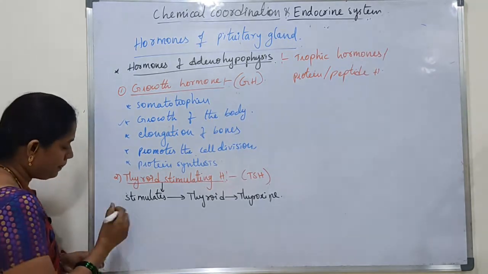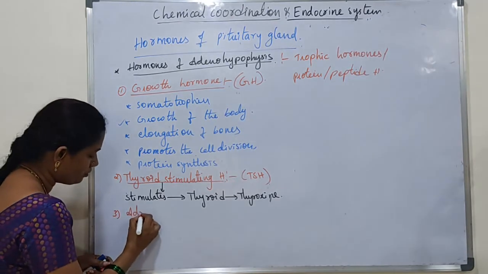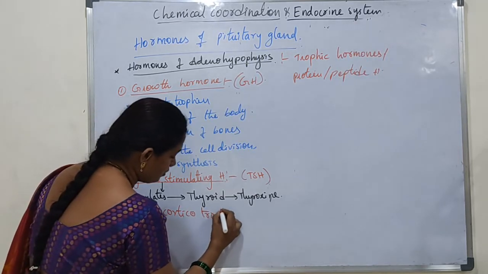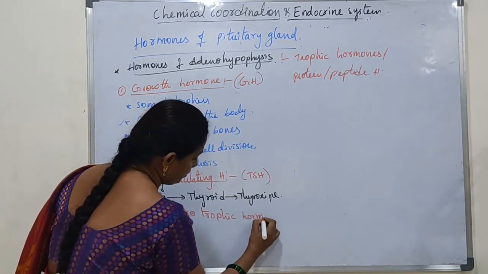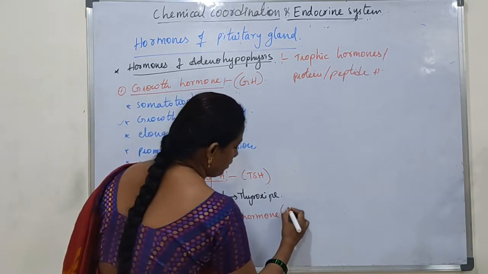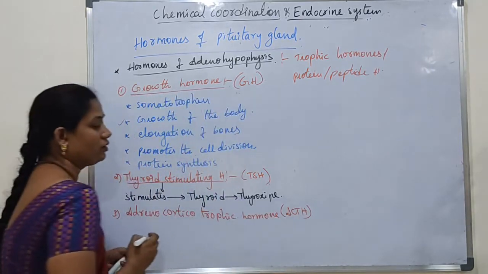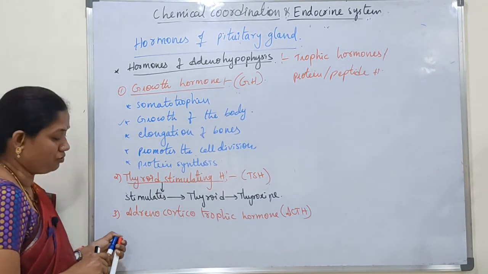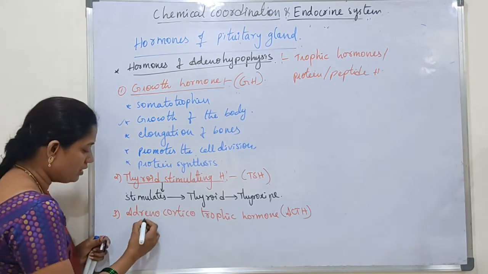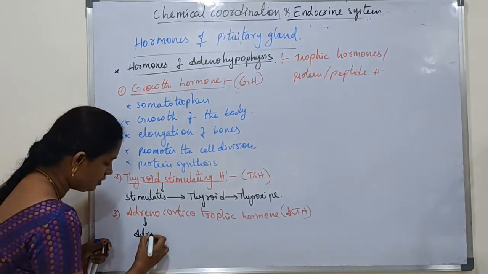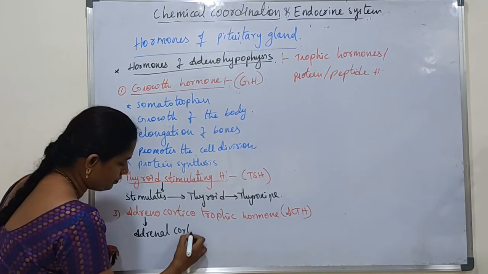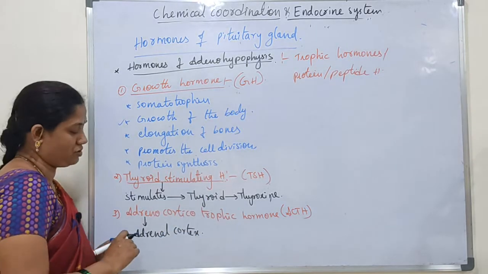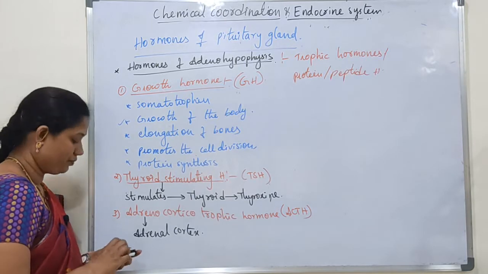Next, ACTH, adrenocorticotropic hormone. The shortcut we can write is ACTH. Adrenocorticotropic hormone stimulates the adrenal cortex. As a result, the adrenal cortex secretes its respective hormones. So this is about ACTH.